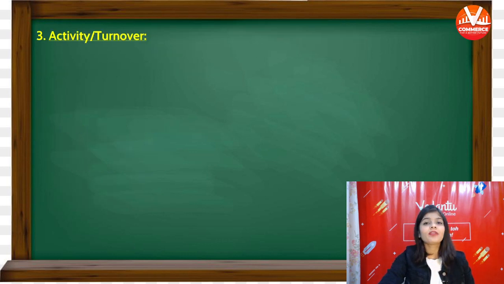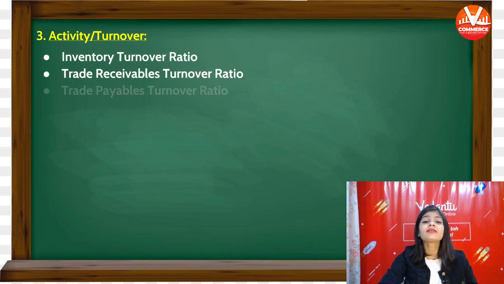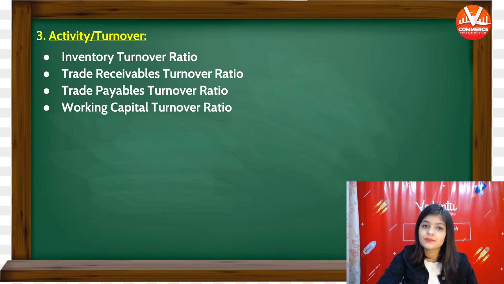Third type of ratio is activity or turnover ratio. And it is again divided into 4 types: inventory turnover ratio, trade receivable turnover ratio, trade payable turnover ratio, working capital turnover ratio.